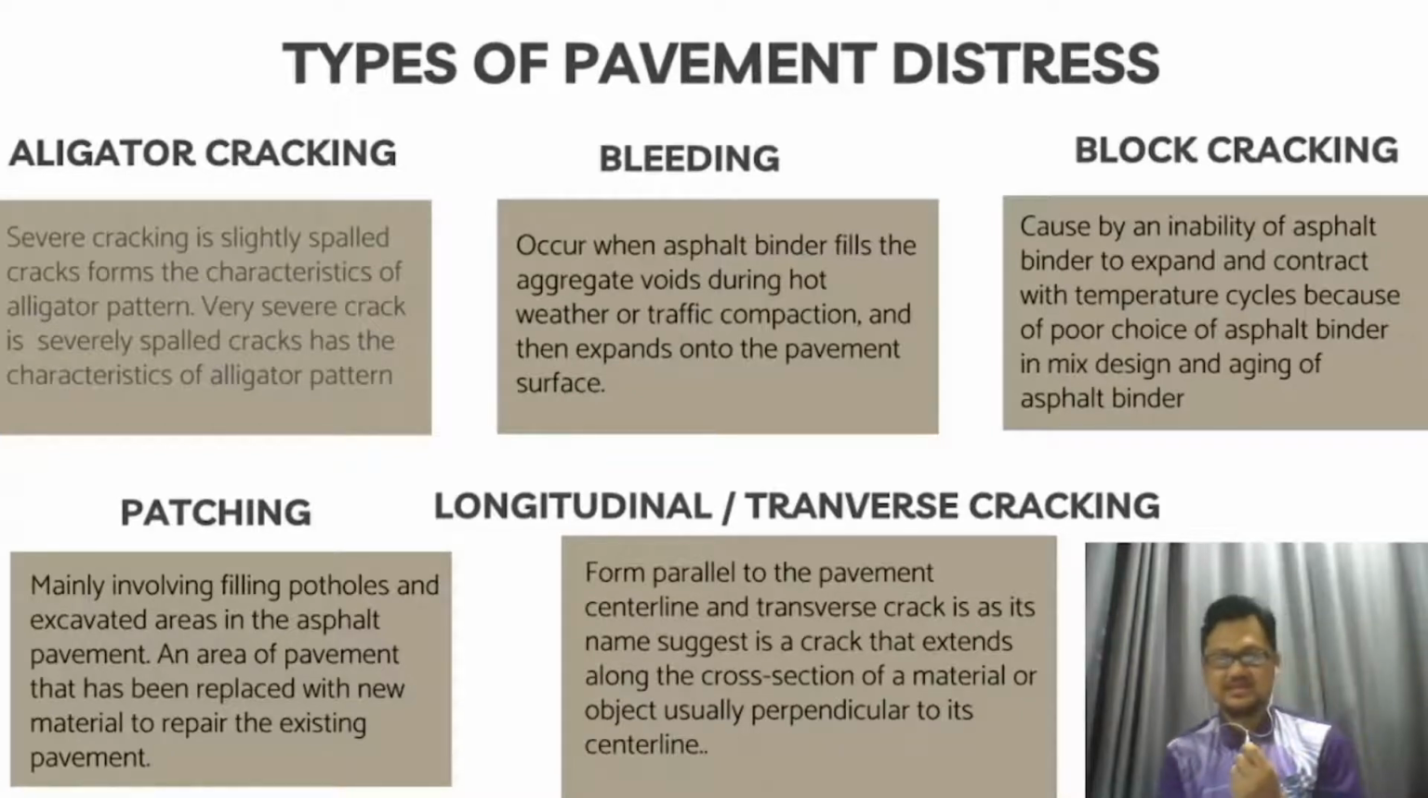Block cracking is caused by an inability of the asphalt binder to expand and contract with temperature cycles, because of poor choice of asphalt binder in the mix design and aging of the asphalt binder. Patching mainly involves filling potholes and excavated areas in the asphalt pavement, an area of the pavement that has been replaced with new material to repair the existing pavement. And the last one is longitudinal and transverse cracking. Longitudinal cracks form parallel to the pavement center line, and a transverse crack, as its name suggests, is a crack that extends along the cross section of a material or object, usually perpendicular to its center line.